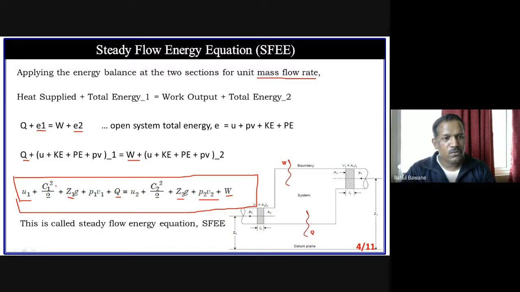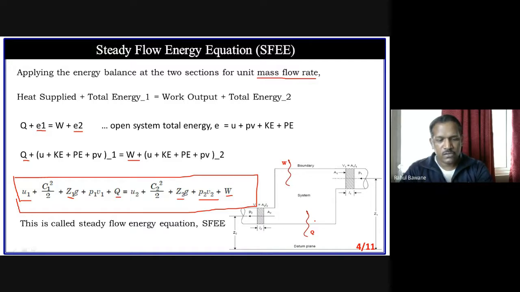If there is no change in internal energy, then U1 and U2 get cancelled, so I can say the change in internal energy is 0. If in any appliance or equipment the heat transfer is 0, then I can say Q is 0. So we have to apply this steady flow energy equation to any equipment, and according to its working and its property, we have to simplify this equation for that particular instrument. This is the generalized steady flow energy equation.